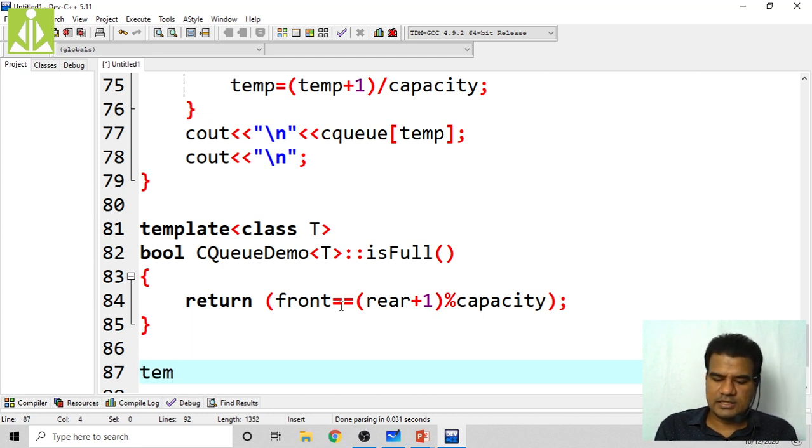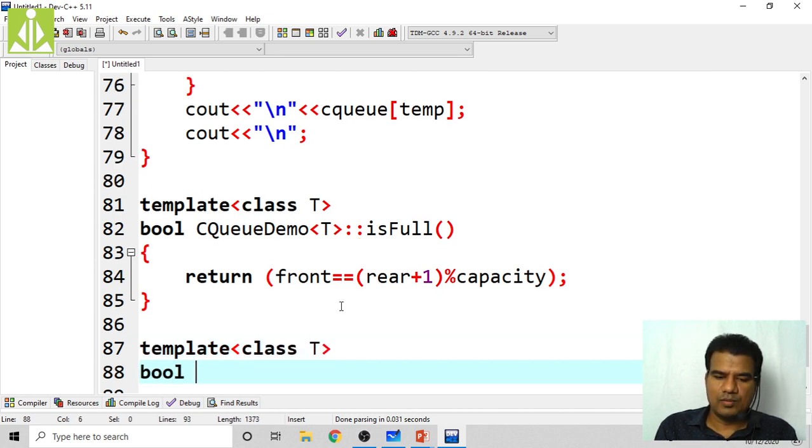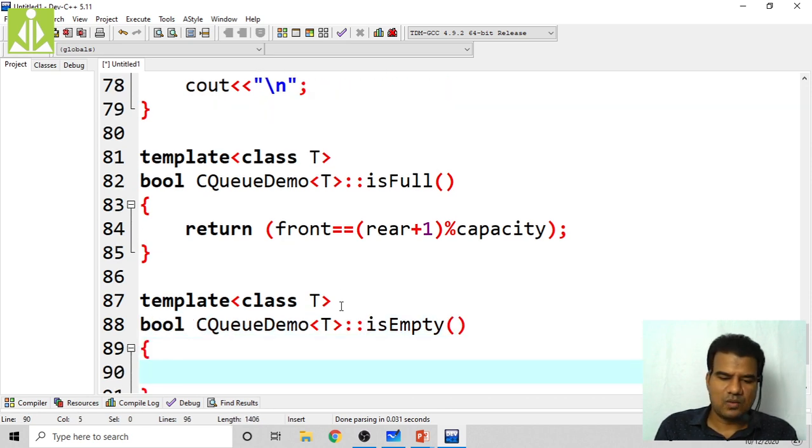Next is the isEmpty function. Template class T, boolean, CQ demo of T, scope resolution, function name isEmpty. It is also very simple.